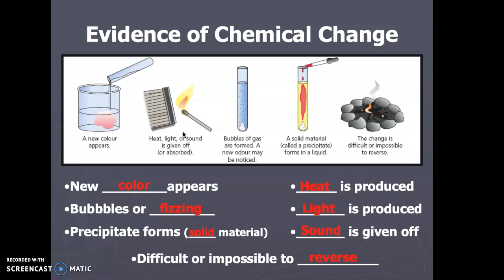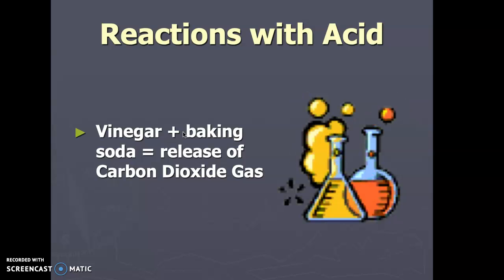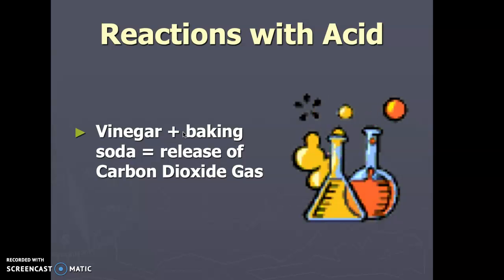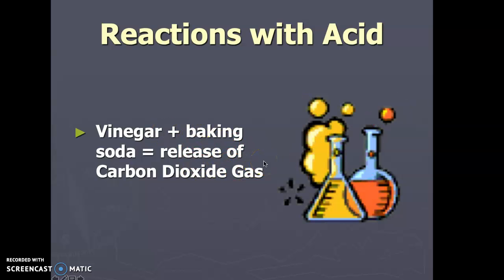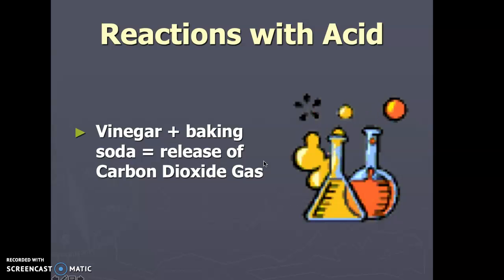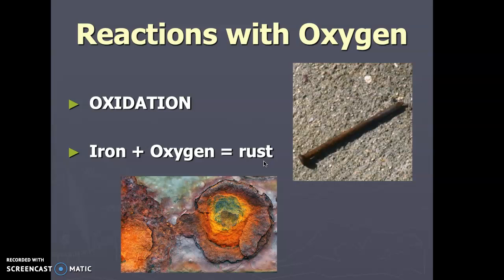So whenever you're looking for that a chemical change has happened, color, bubbles, precipitate, heat, light, sound, right, energy is given up. And then they're really difficult to reverse often. So reactions with acid, vinegar and baking soda creates a lot of carbon dioxide gas and some water and some leftovers in the bottom, right? And we have bubbles, we have phase changes. We have the gas being produced, right?